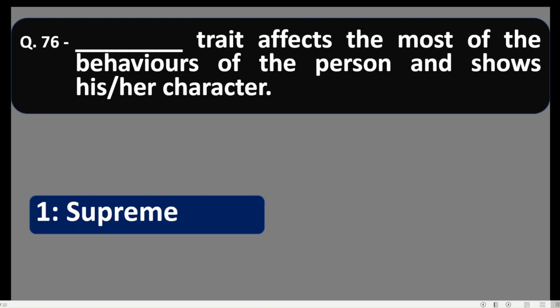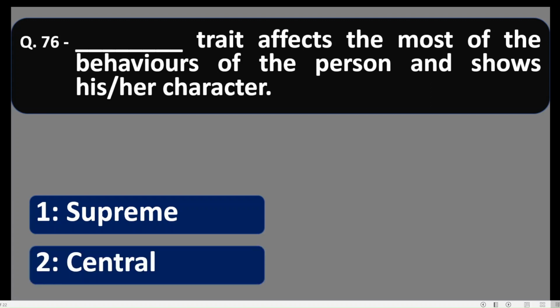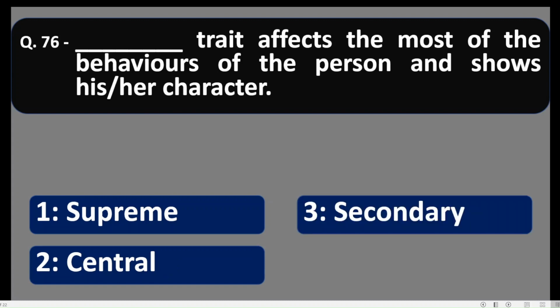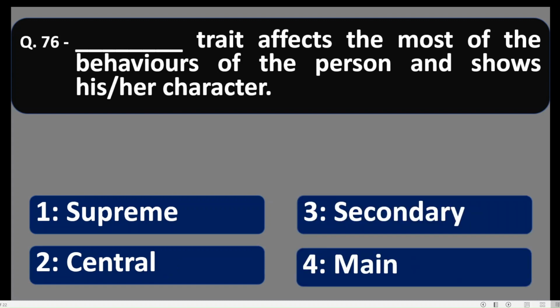Question 76. Dash trait affects most of the behaviors of the person and shows his or her character, according to Allport. Allport has given types of traits: supreme, central, secondary. These three are given by Allport. Number 4 is option main. Here, the supreme trait affects most of the behaviors of the person and shows his or her character according to Allport. So the correct option is option number 1, supreme trait.